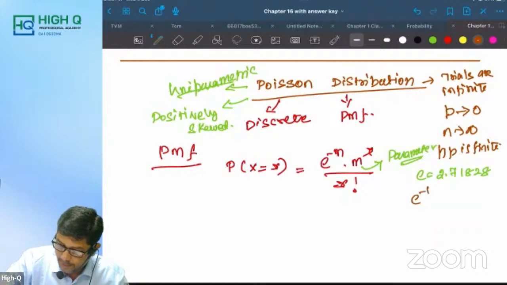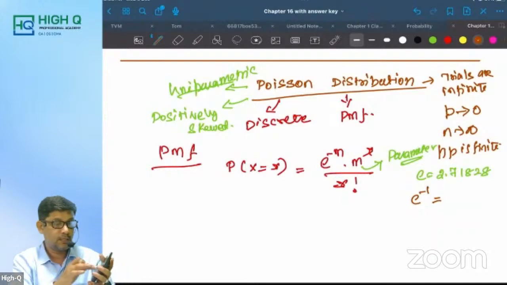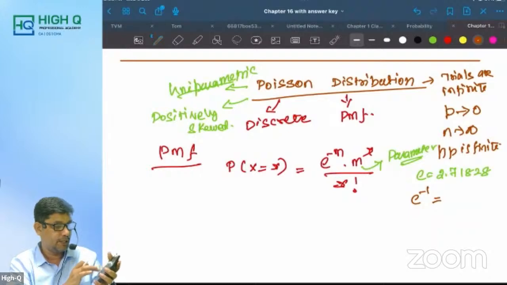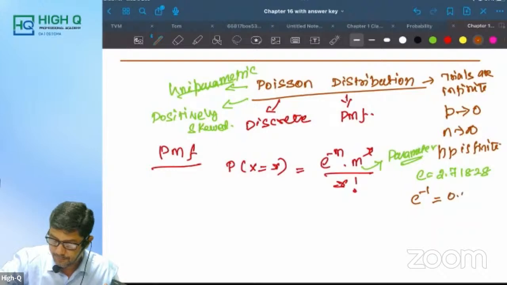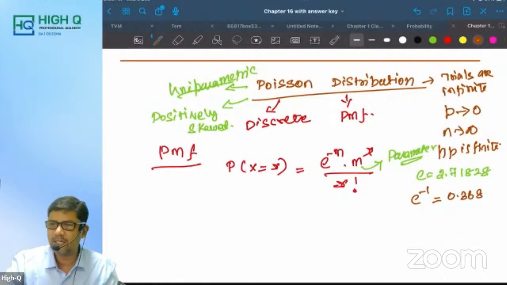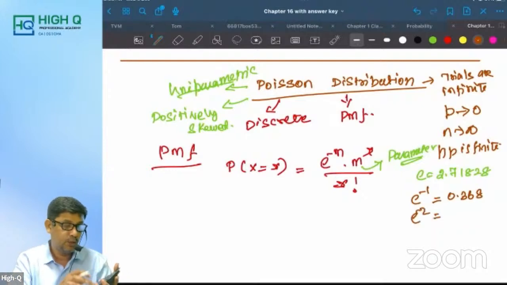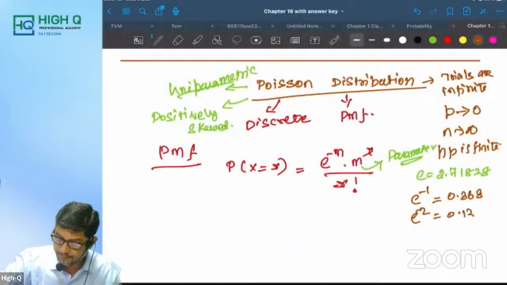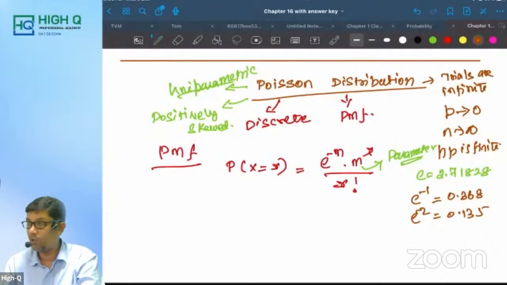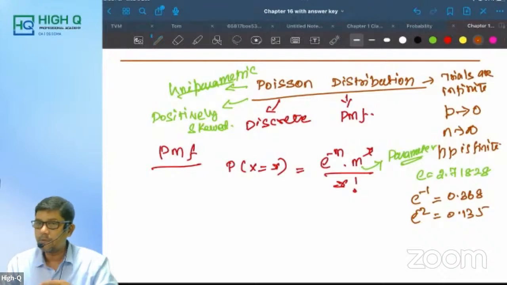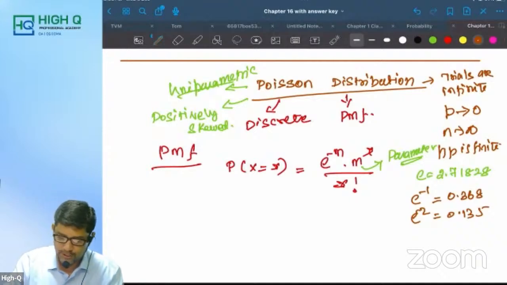Can you tell me what is e power minus 1? How to find e power minus 1? 1 divided by 2.71828 is equal to 0.36, three digits means 0.368 or something. Same way, e power minus 2 will come to 0.135. Am I right, my dear? Same way, e power minus 3, e power minus 4 and so on. Actually, it should be given to you, but if it is not given, then that is what we need to remember.